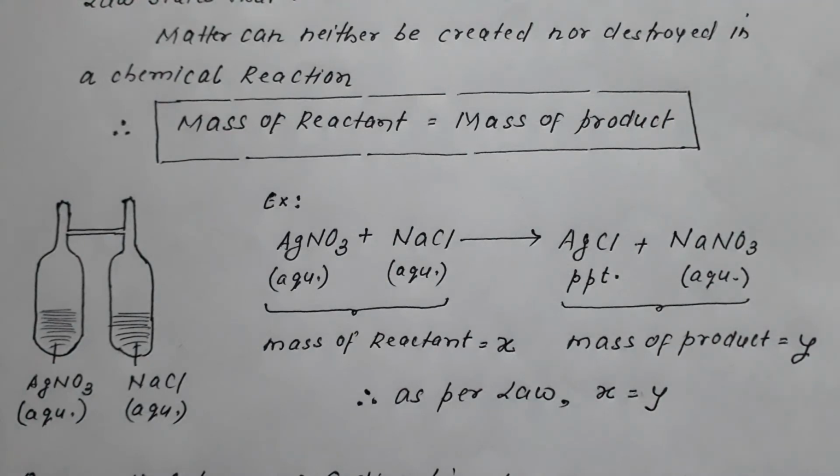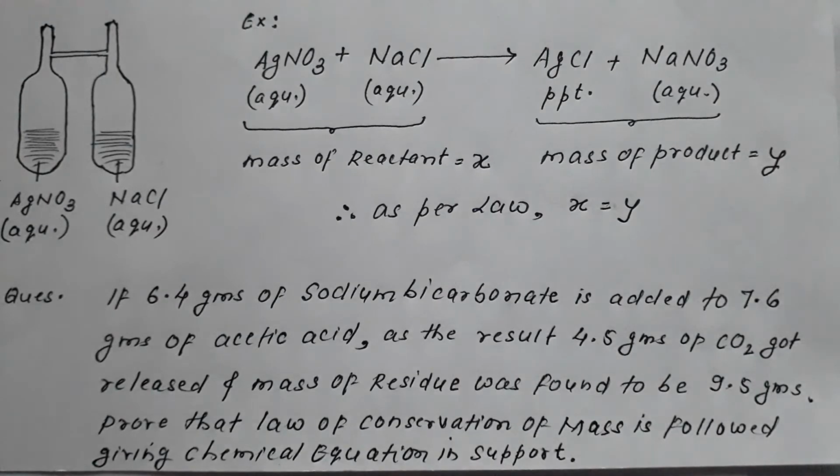Mass is conserved. Now if we take a question to explain this concept: if 6.4 grams of sodium bicarbonate NaHCO3 is added to 7.6 grams of acetic acid, as the result 4.5 grams of CO2 got released and the mass of the residue was found to be 9.5 grams.